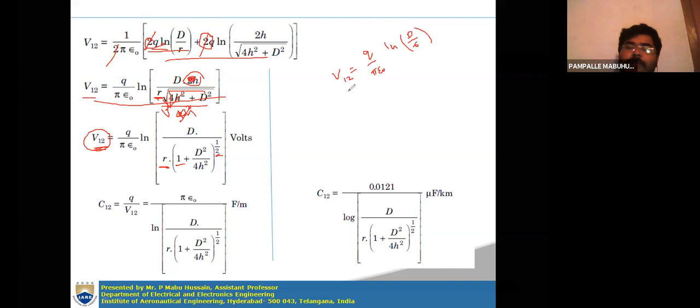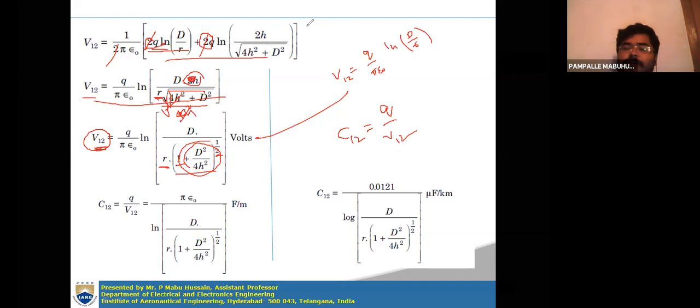If you compare these two, you are getting one extra term here, (1 plus d square by 4h square) whole to the power of 1 by 2. So this extra term will be added, right? After finding the voltage, you can calculate the capacitance C12. C12 is equal to Q by V12, right?